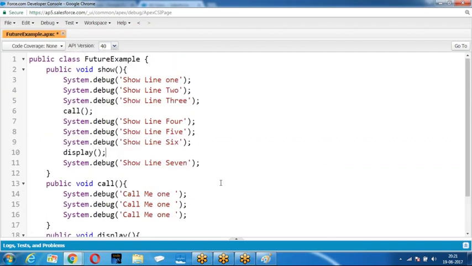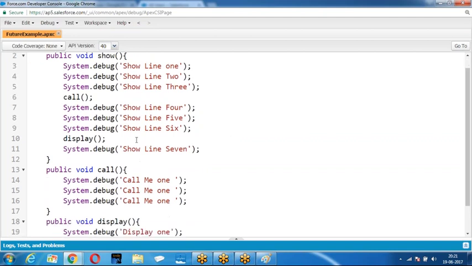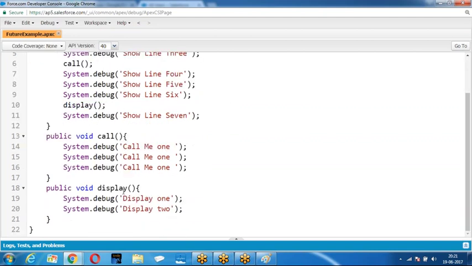Am I right? It is a sequential operation. When you say sequential operation, what will happen? First this has to execute, then the next line, then the third line: line 1, 2, 3, then call me 1, 2, 3, line 4, 5, 6, display 1, display 2, then line number 7. So it is a sequential operation.